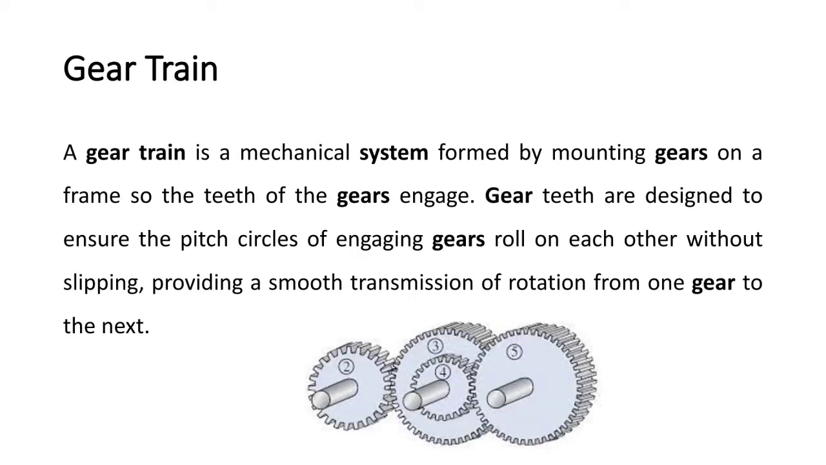Next term, gear train. A gear train is a mechanical system formed by mounting gears on a frame so the teeth of gear engage. Gear teeth are designed to ensure the pitch circle of engaging gear roll on each other without slipping, providing a smooth transmission of rotation from one gear to the next.